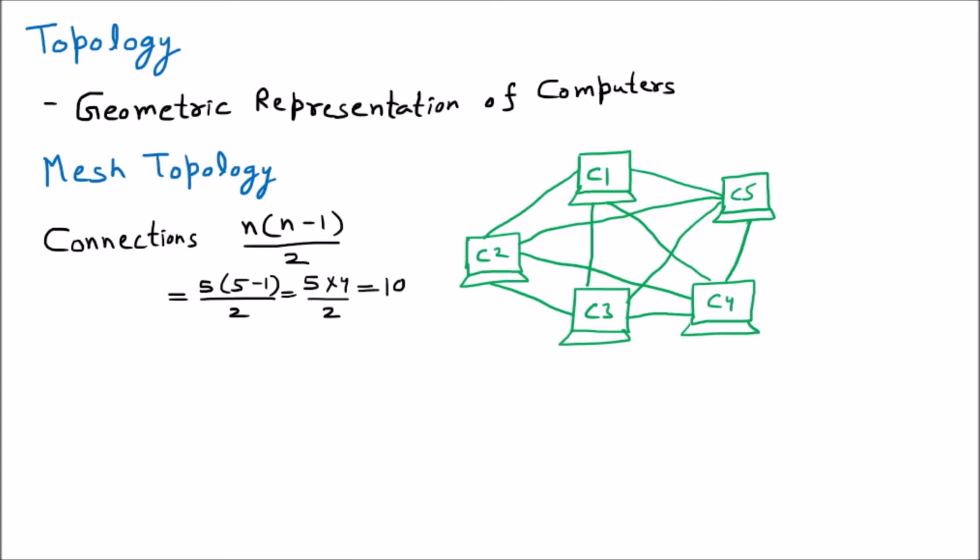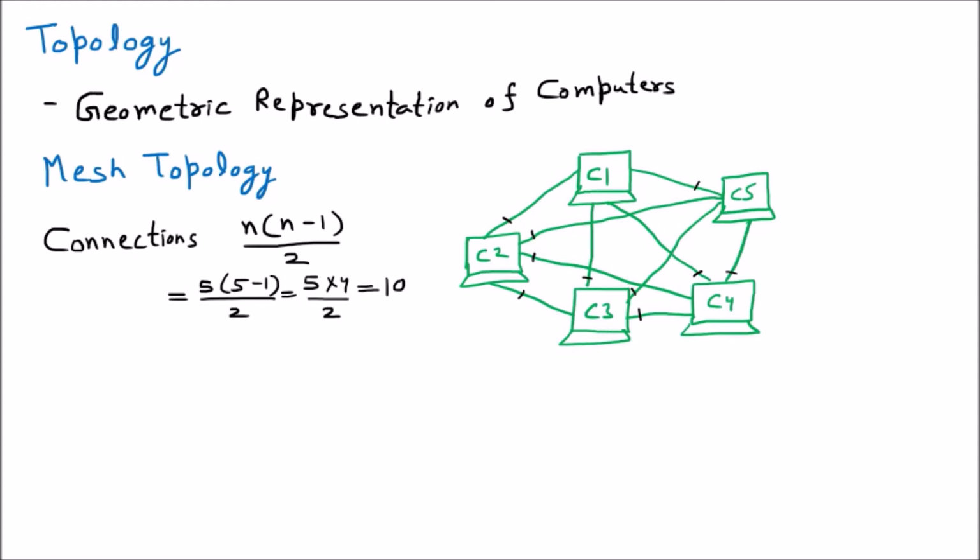So we are checking whether 10 connections are there or not. That is 1, 2, 3, 4, 5, 6, 7, 8, 9, 10. So 10 connections are there. So to find the number of connections possible in the mesh topology, it is n into n minus 1 by 2.